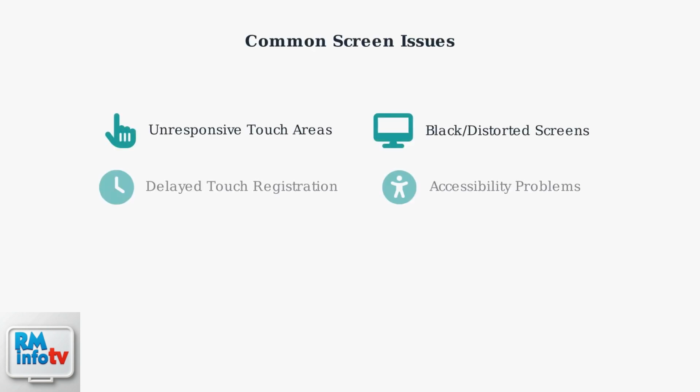Dasher app screen issues can significantly impact your ability to accept orders and work efficiently. Understanding these problems and their solutions is crucial for maintaining your delivery workflow. The most common Dasher app screen issues include unresponsive touch areas where taps don't register, delayed touch registration causing missed orders, display problems like black or distorted screens, and accessibility challenges affecting drivers with different needs.